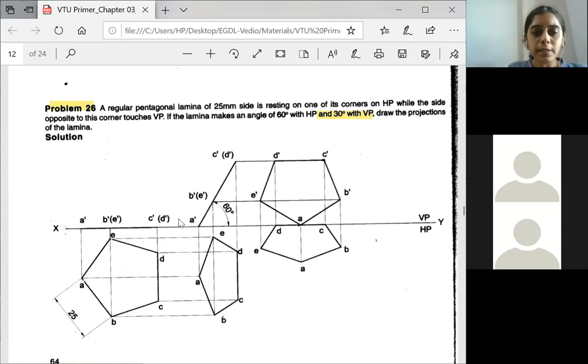Many are making mistakes. They are marking B dash, E dash at the center. Don't do that. Please see the measurement which you have achieved in the first stage. Use the compass. Keep one end of the compass here at A dash. Measure the other end of the compass at B dash, E dash exactly. Use the same distance. Come here. Fix one end of the compass here and cut an arc on the 60 degree line.